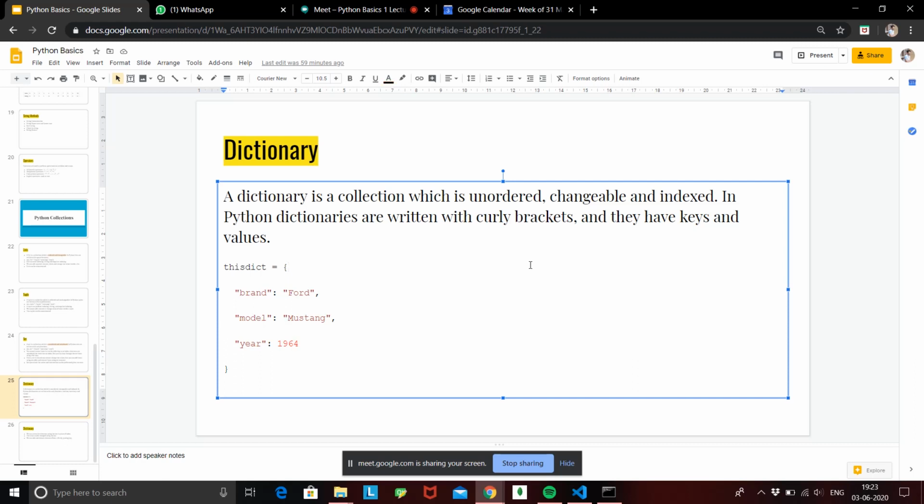So this is basically a key value pair. Everyone getting? A simple example can be your own portfolio, right? You can have your name and value, you can have your surname and value, you can have your mobile number and value, you can have your address and value.